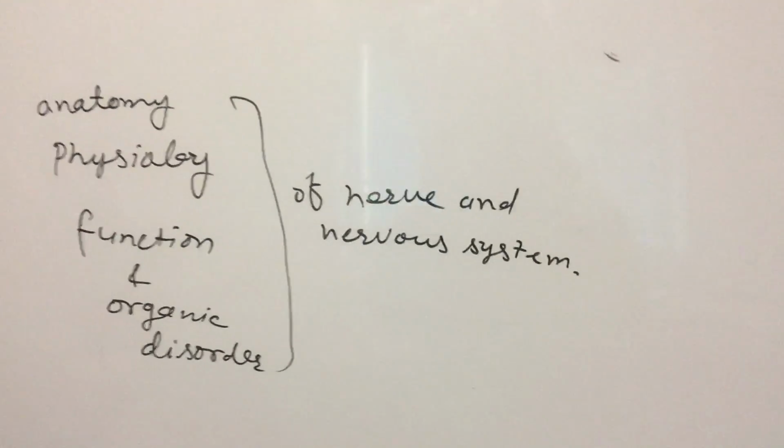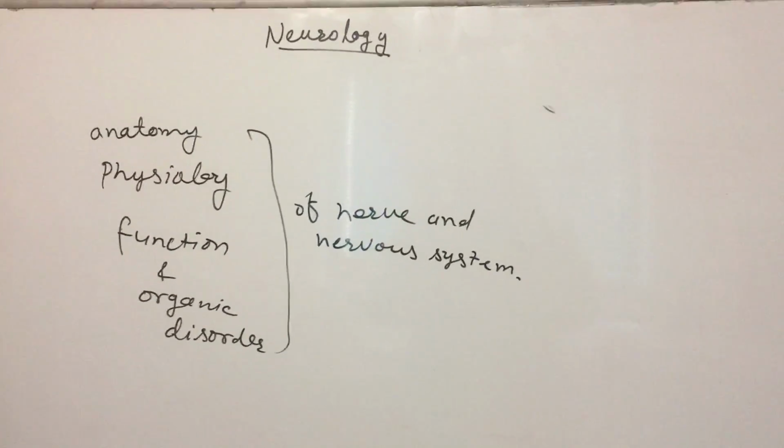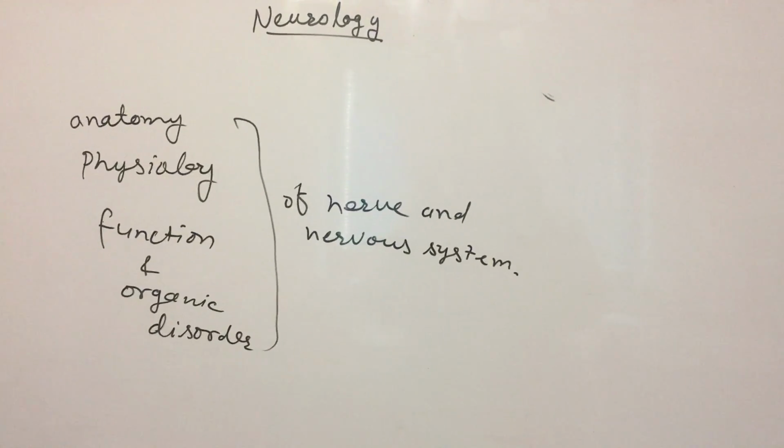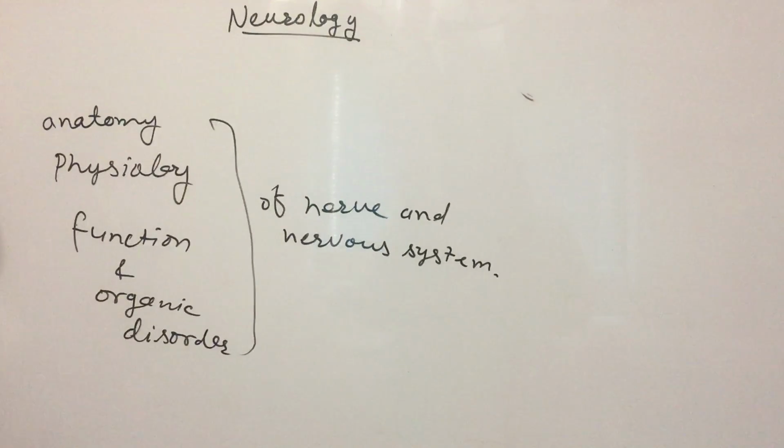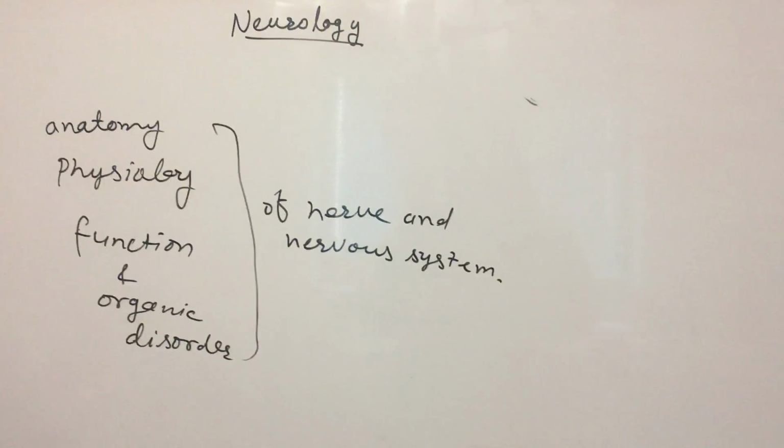Also we can say the treatment and diagnosis of all categories about nerve and the nervous system. This information we will study in neurology.